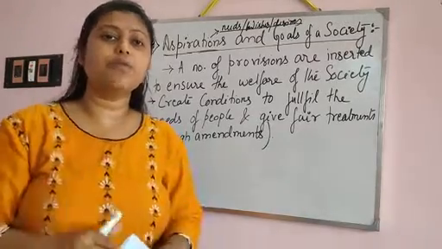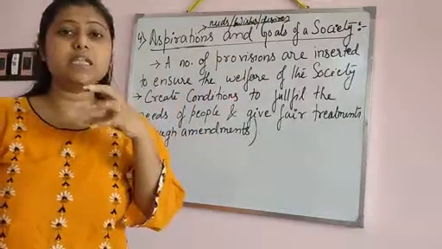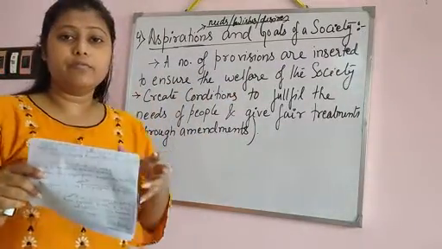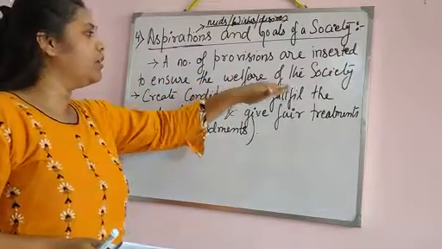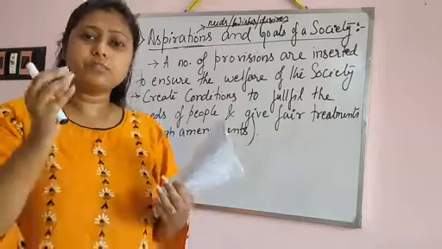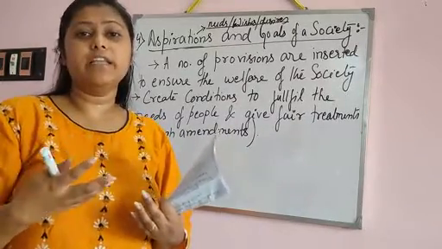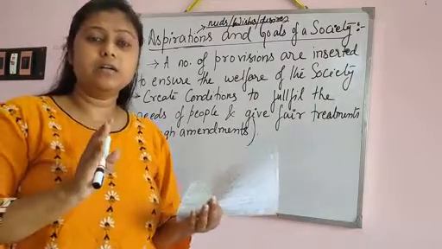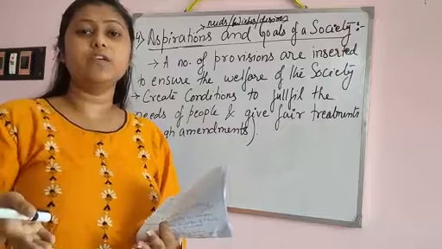So the constitution provides that platform, with a number of provisions, meaning the number of areas where the people wanted something, inserted to ensure the welfare of the society. The people's aspirations, desires and needs will be fulfilled, and the rules and regulations are made to take care of the welfare of the society.